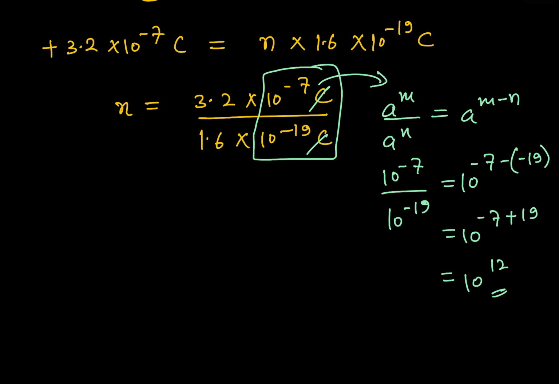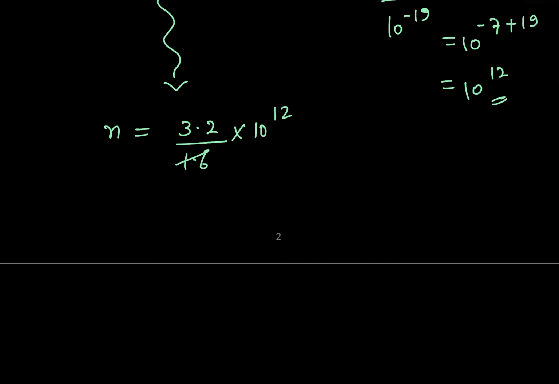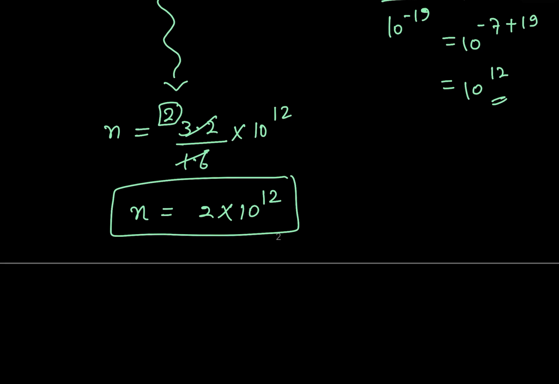So this particular part is 10 raised to the power 12. On continuation of this expression, n is equal to 3.2 divided by 1.6 into 10 raised to the power 12. If I divide this, I get the value 2. Therefore, n is equal to 2 into 10 raised to the power 12. So these are the number of electrons lost as compared to the neutral state. So I hope this is clear.